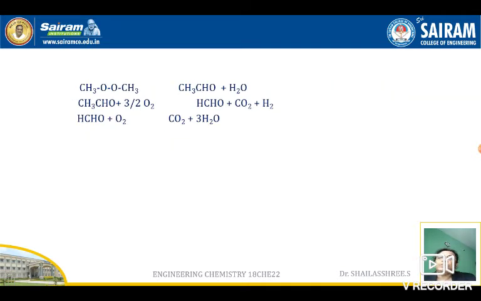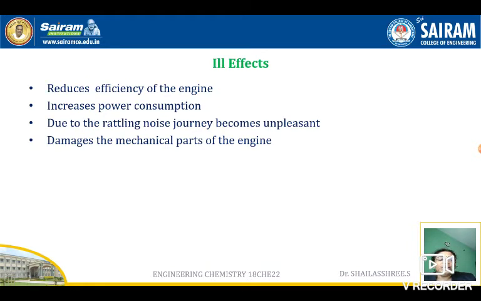See here, under explosive conditions, the dimethyl peroxide liberated gives rise to acetaldehyde, and that acetaldehyde burns with air or oxygen to give formaldehyde, and the formaldehyde at last burns with air or oxygen to give carbon dioxide and water. So the acetaldehyde and formaldehyde gases formed are hitting the walls of the engine and piston. When they ask this question, you must write 2 reactions under normal conditions and 3 reactions under explosive conditions, then only will you get full marks.